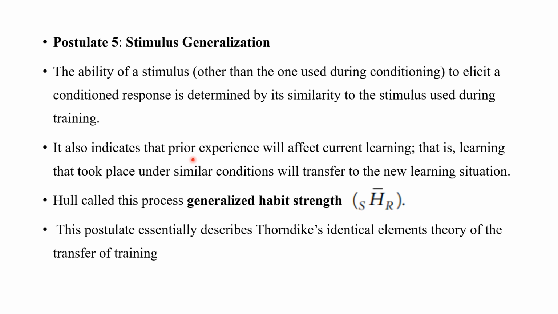If the stimulus we replace the bell with also elicits the same response, Hull argues that it has a generalized habit strength. So if another similar stimulus is also able to elicit the same response, it has a generalized habit strength. You can associate this postulate with Thorndike's identical elements theory of the transfer of training.